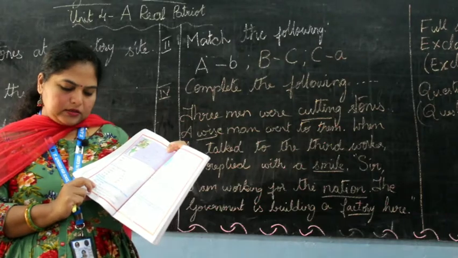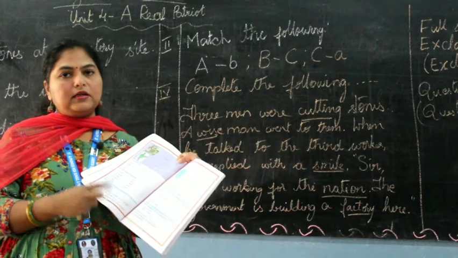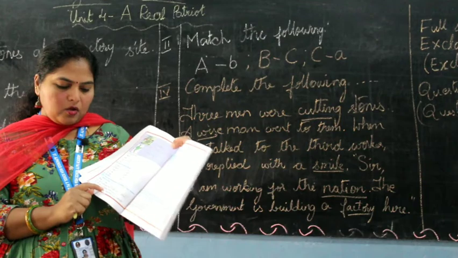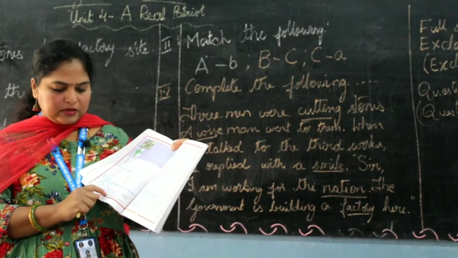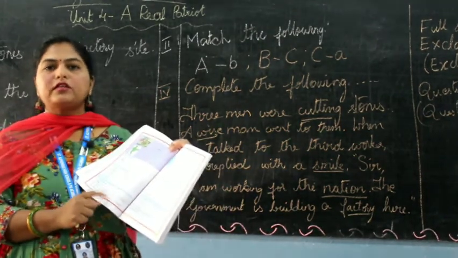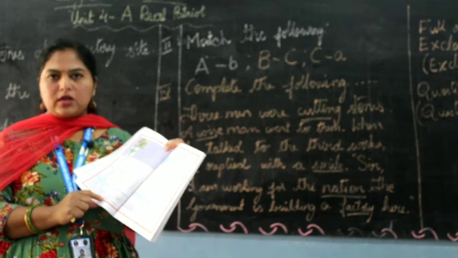So A is the first letter, Z is the last letter. Like that, whatever is underlined, friend or big, write the opposite, fill the blanks and write it down in your classwork.